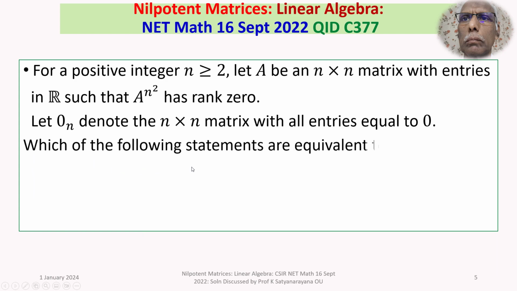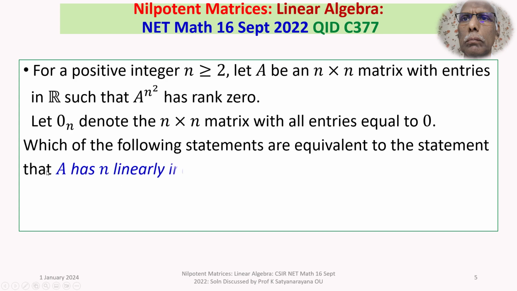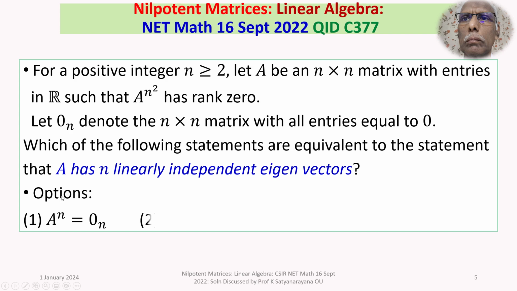Which of the following statements are equivalent to the statement that A has n linearly independent eigenvectors? We are given 4 options.